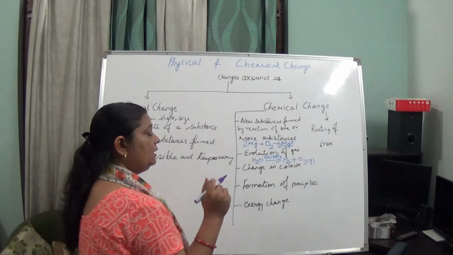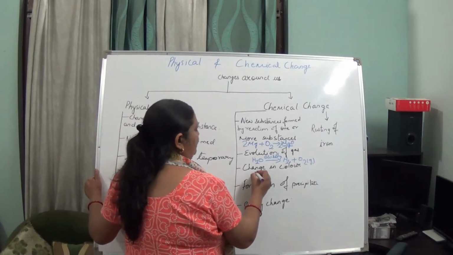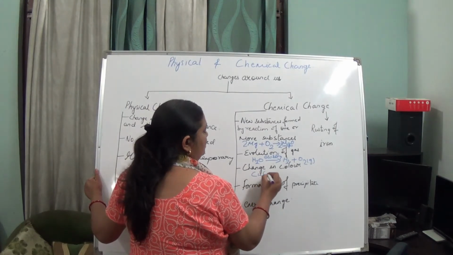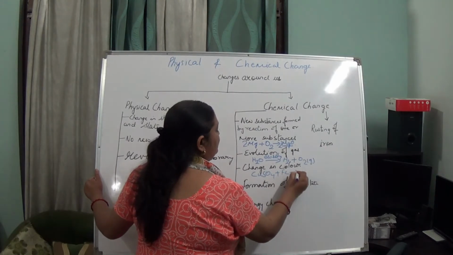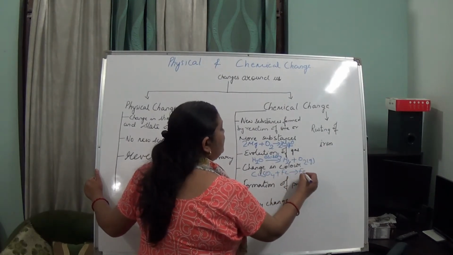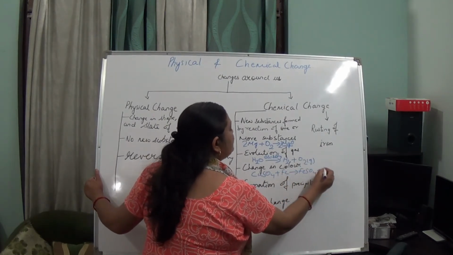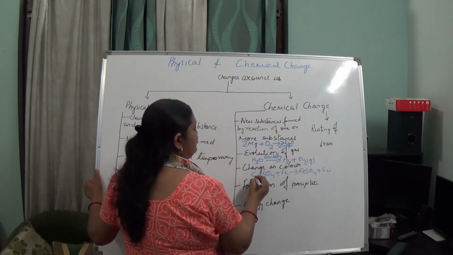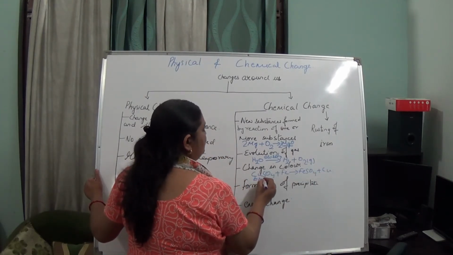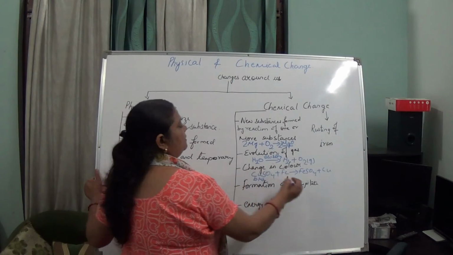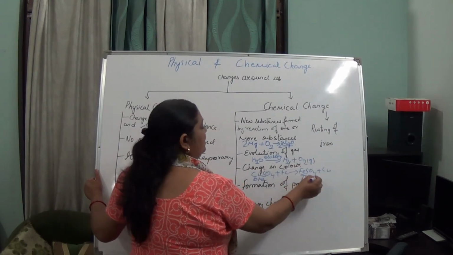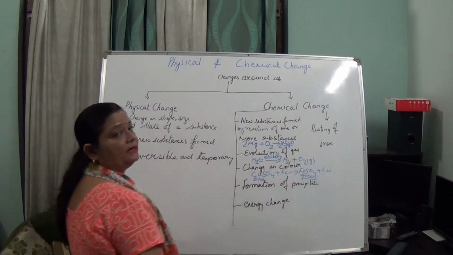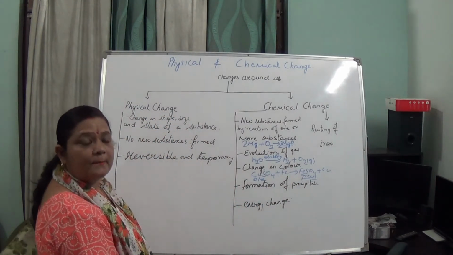Now change in color. Like the example I had said, CuSO4 plus Fe gives FeSO4 plus Cu. You had seen that the copper sulfate solution is blue in color, but we get green color, and this shows that a chemical reaction has taken place.